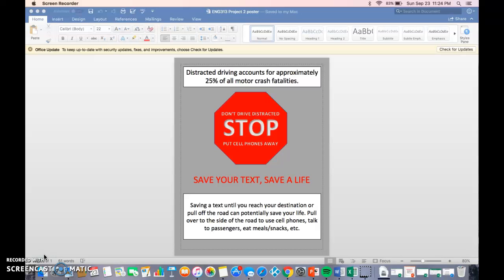I also did this to avoid having too much centered text, which can be overwhelming and hard to read. The red stop sign almost serves as a title because it's definitely the first thing people see, and it'll hopefully hook them and catch their eye.